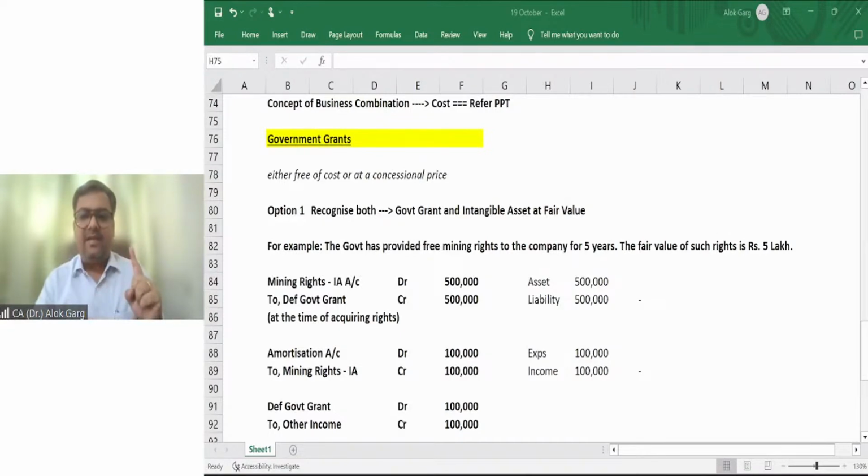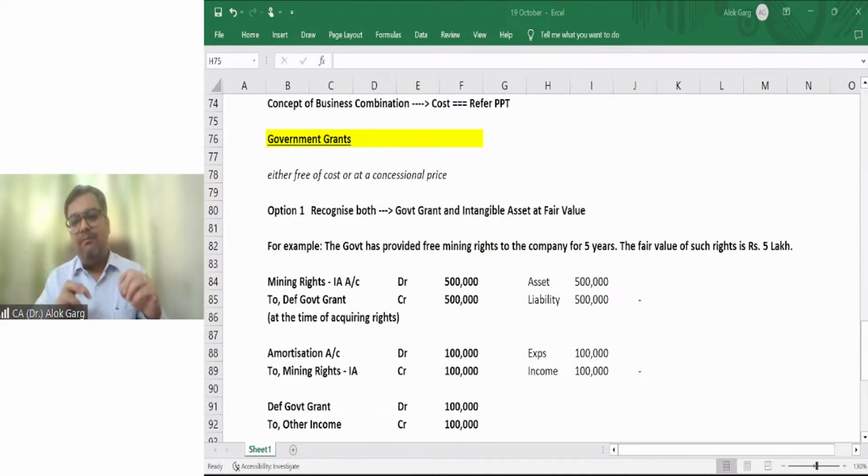You remember I took an example of parking in the same society where two residents are exchanging parking. The value of the parking is the same. The nature and feature of the parking is the same. It is used to park the car. So this transaction lacks commercial substance and hence fair value is not required.